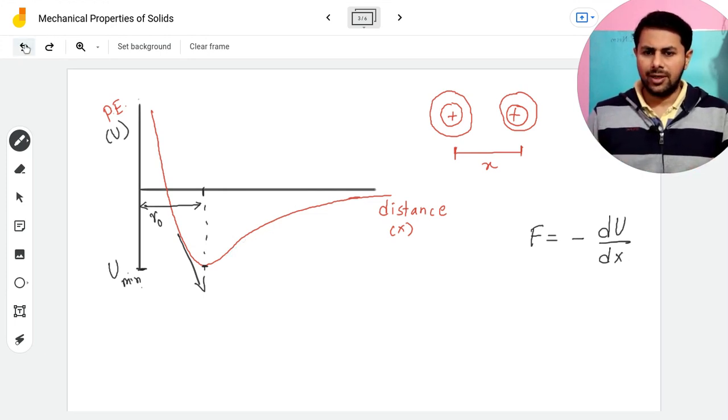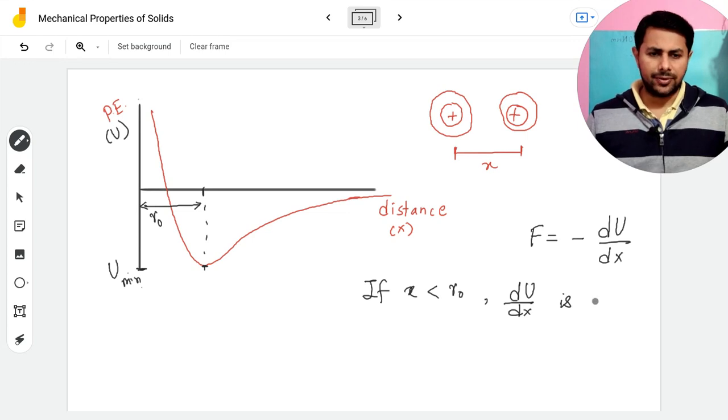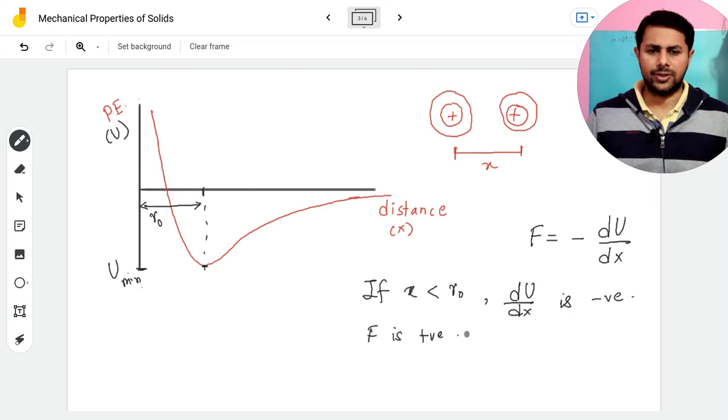All right, so if x, the distance, is less than r naught, this dU by dx is negative, and that means F is positive. So positive force means repulsive force.